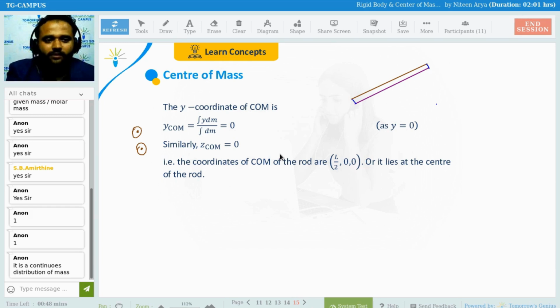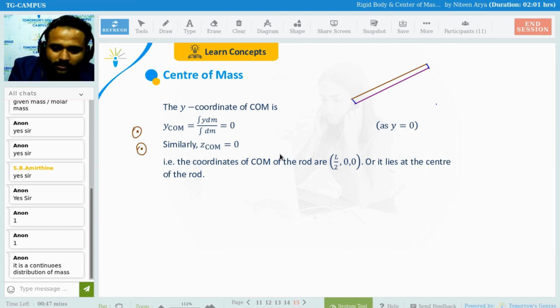One important thing: your center of mass can change the moment you change the origin, isn't it? But I'm saying, if I fix the origin, then it is going to be divided into 2. But I don't fix the origin here. Just focus here.